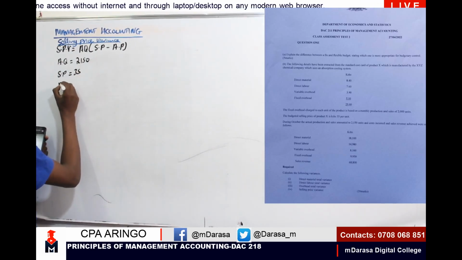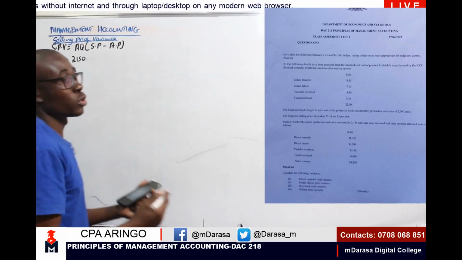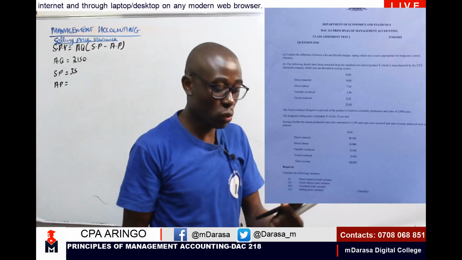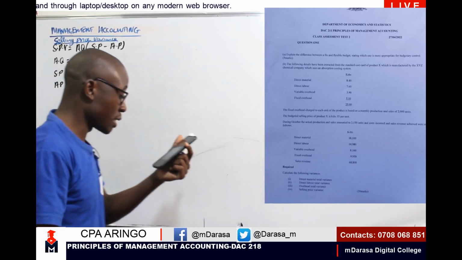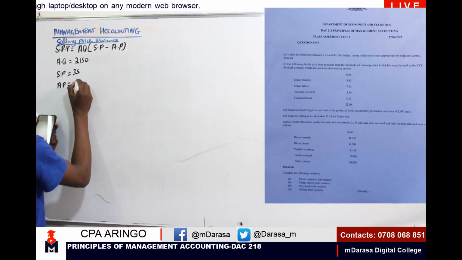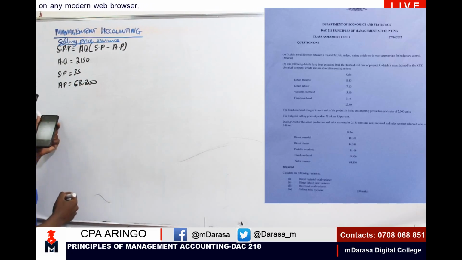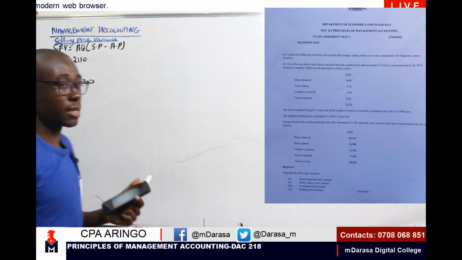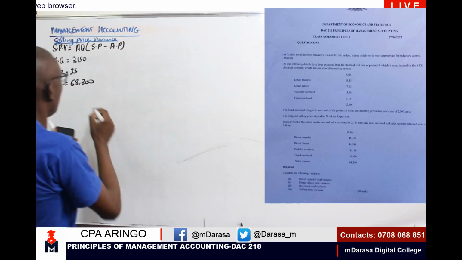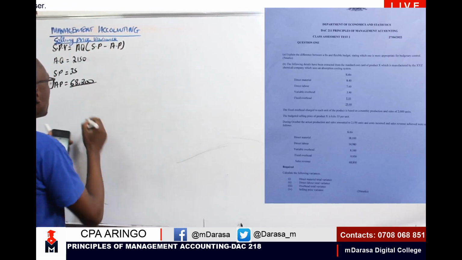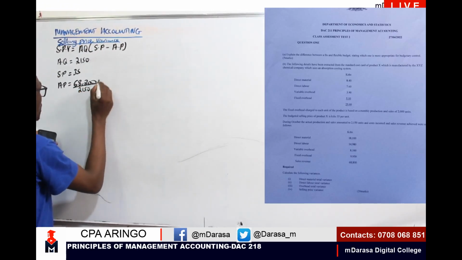And what about our actual selling price? How will you determine our actual selling price? I'm given the sales revenue, which was 68,800. Clearly, you can see that the sales revenue is 68,800, right? We divide this by the number of units that we sold, which was 2150.